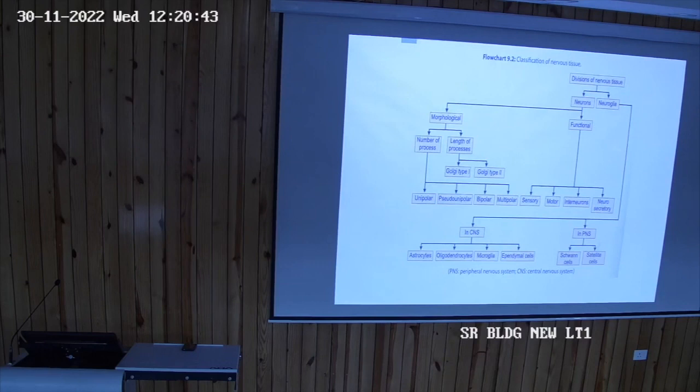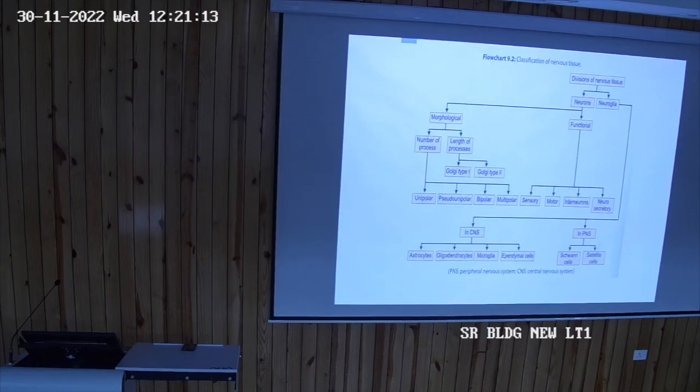I have told you what ganglia are: the neuron cell bodies present outside the central nervous system are called ganglia.